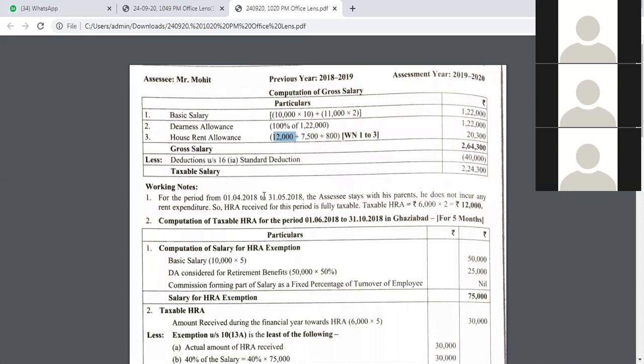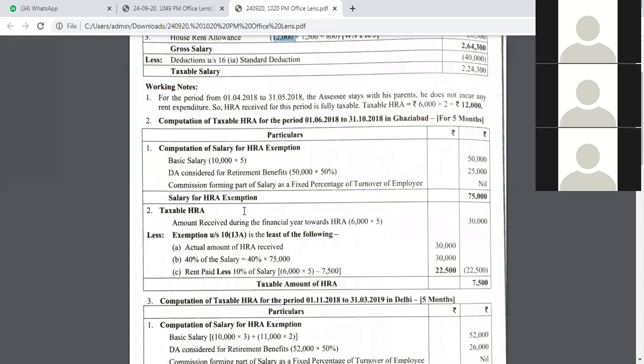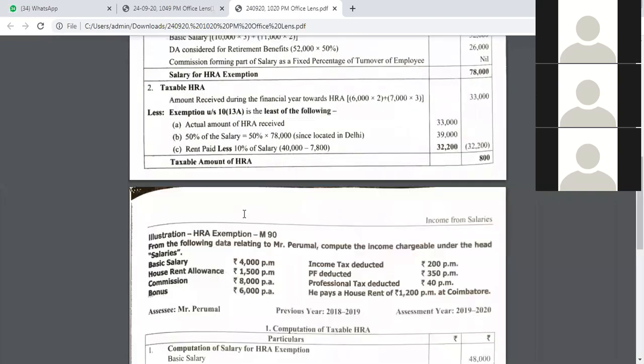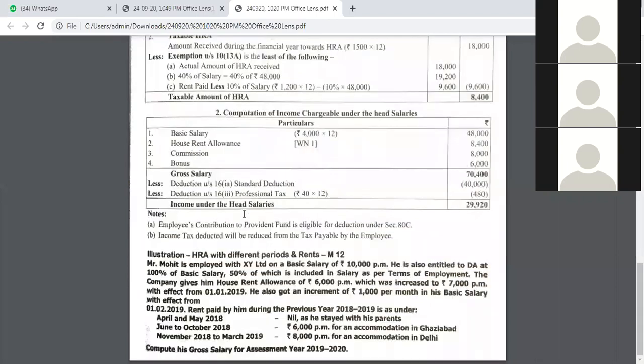No, but why HRA? My question is why HRA? They should have added in basic. Why are you adding in HRA? So he stays in Ghaziabad from the 5th month, sorry, from the 6th month. So before that he was staying with his parents. Okay. So I don't see the problem here. Can you see the problem now?